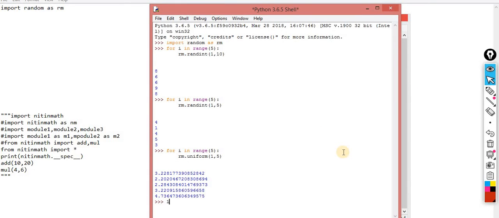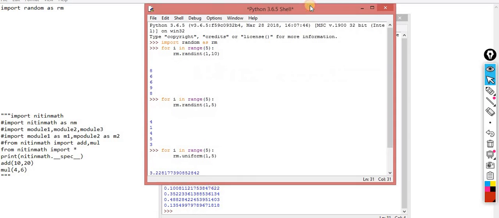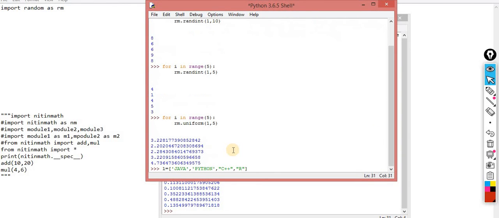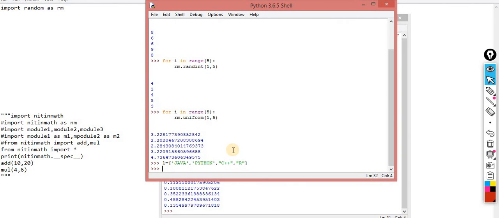Here is another one, choice. Here the first is Java, another one is Python, another one is C++, and another one is R. I want to make a winner of 1.